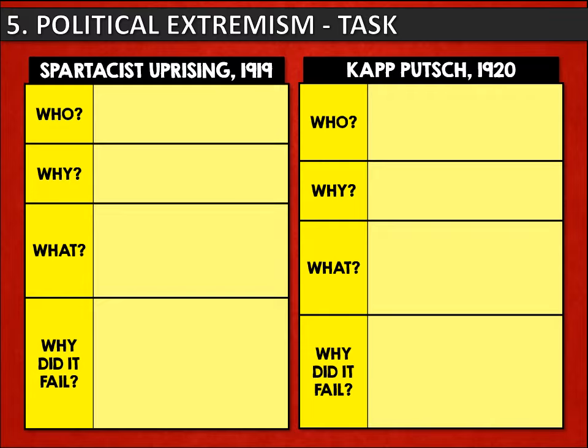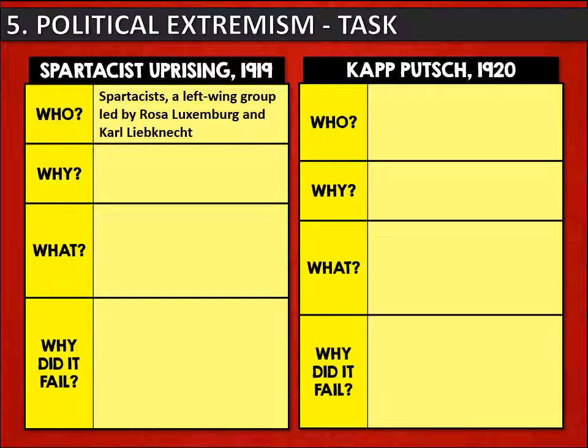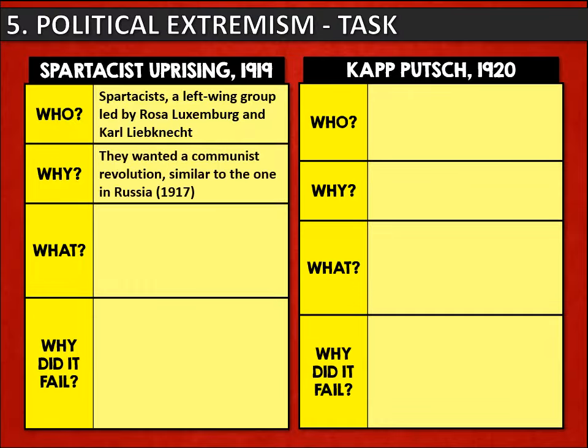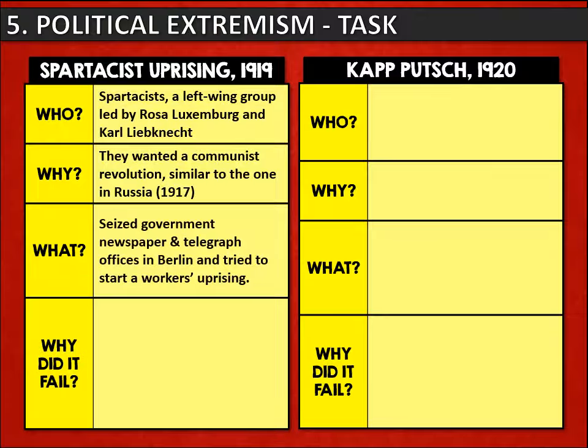Let's look a little closer at those uprisings by extremist groups. First of all, the Spartacist Uprising in 1919. This was carried out by the Spartacists, a left-wing extreme group led by Rosa Luxemburg and Karl Liebknecht. Now, they wanted a communist revolution similar to the one which had happened in Russia in 1917. They seized control of the government newspaper and telegraph offices in Berlin, and they tried to start a workers' uprising.